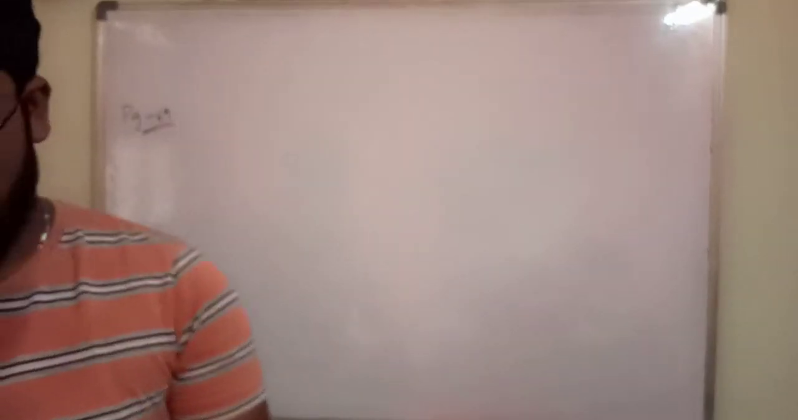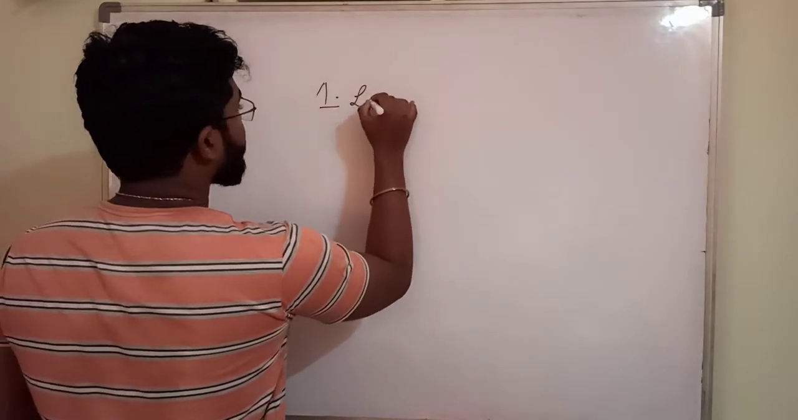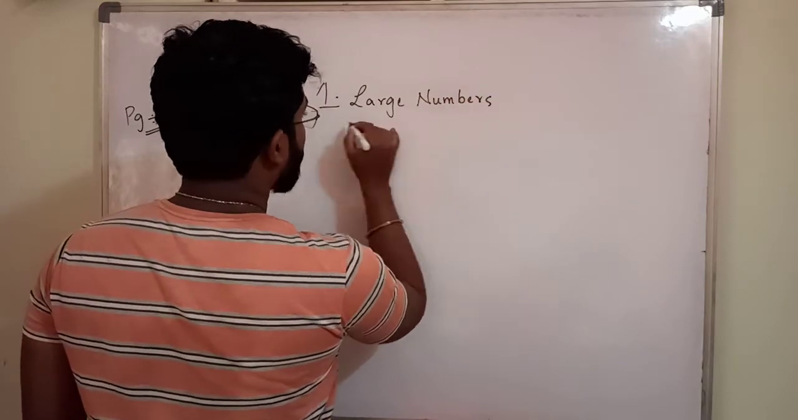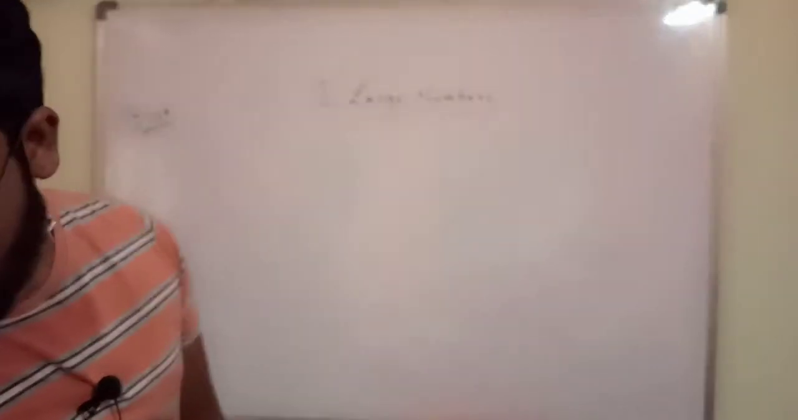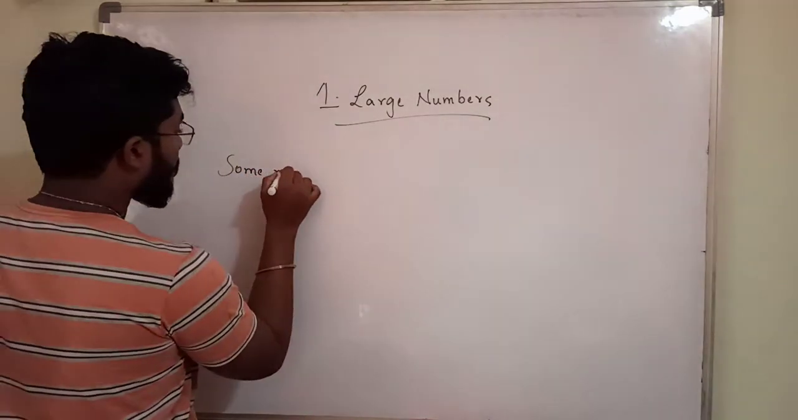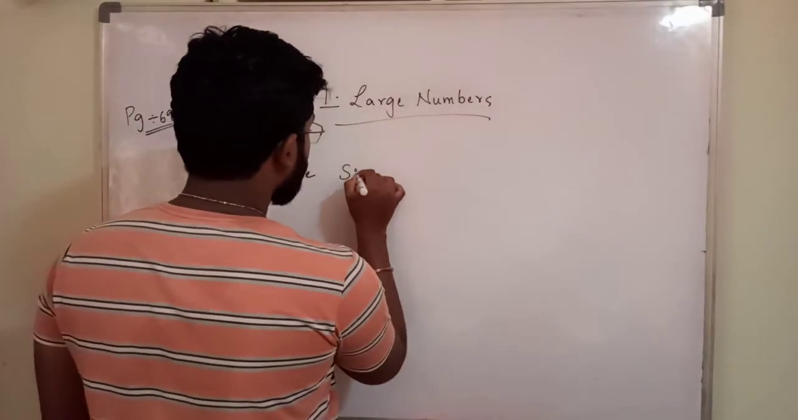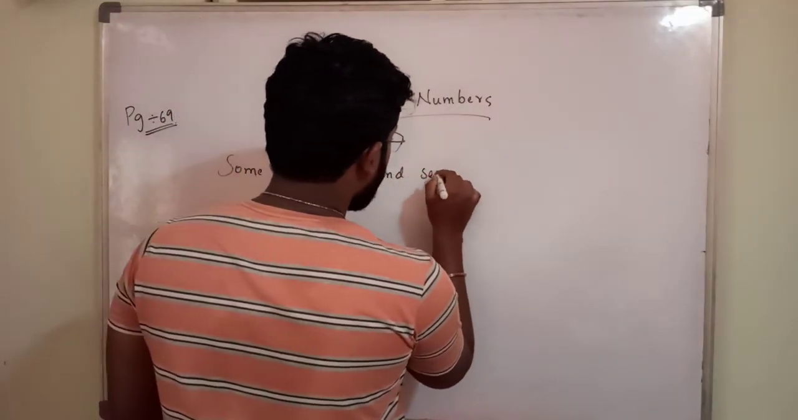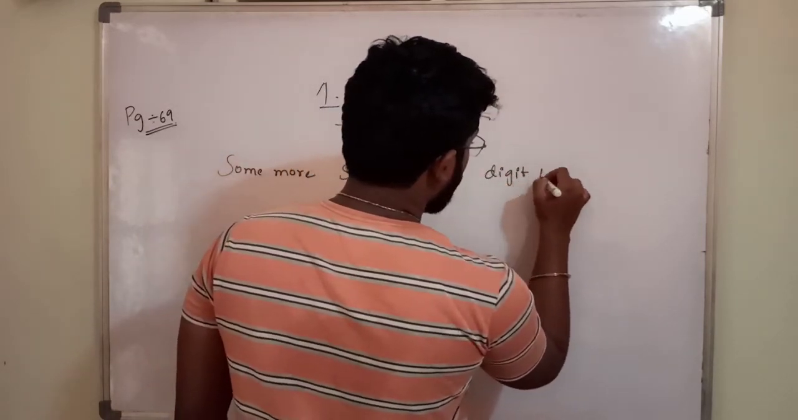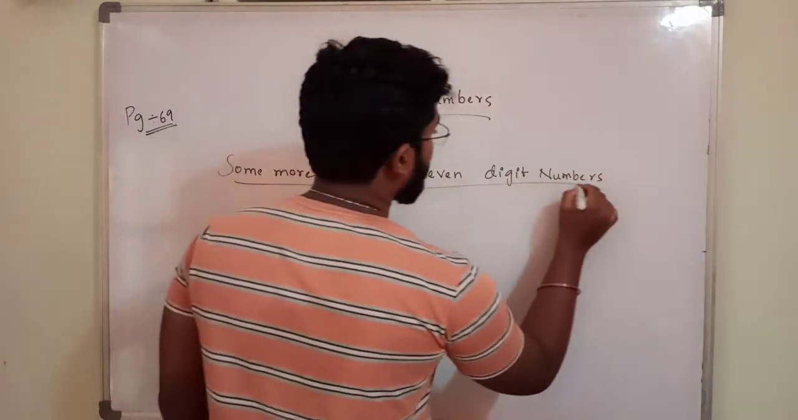In today's class we will learn the next topic. This chapter is large numbers. In that, the first topic is some more 6 and 7 digit numbers. So let's see them.